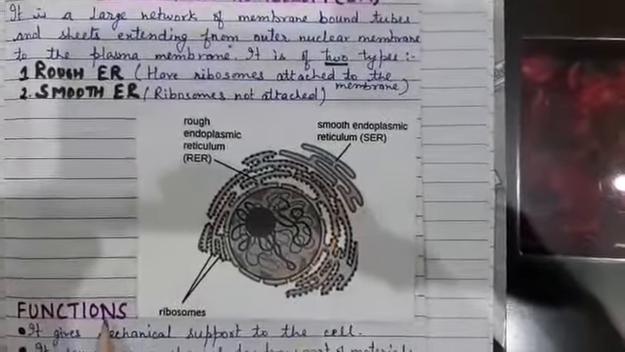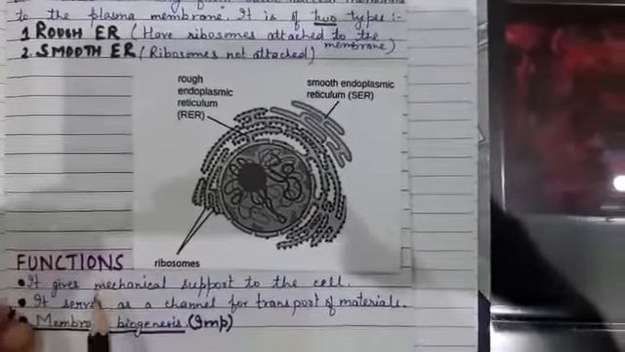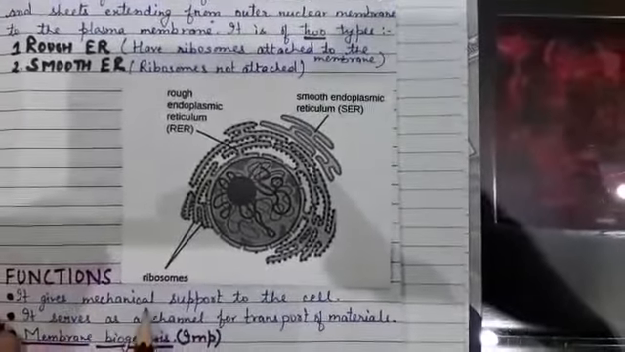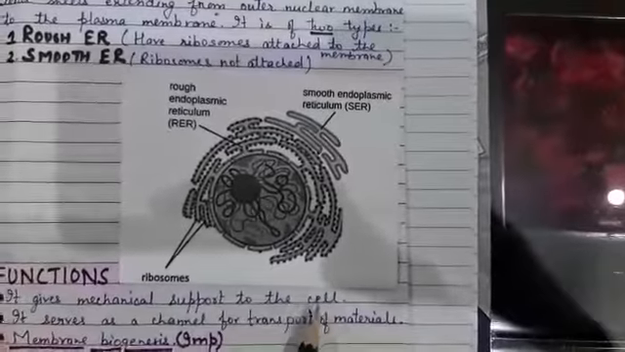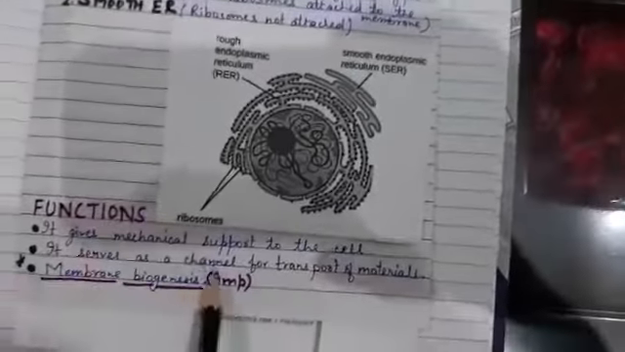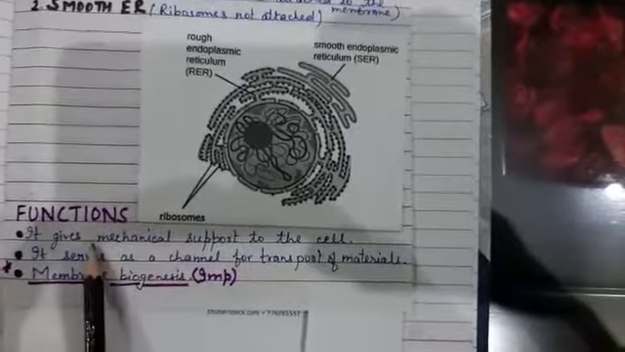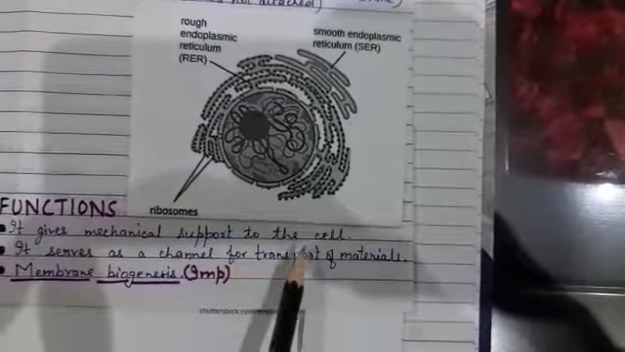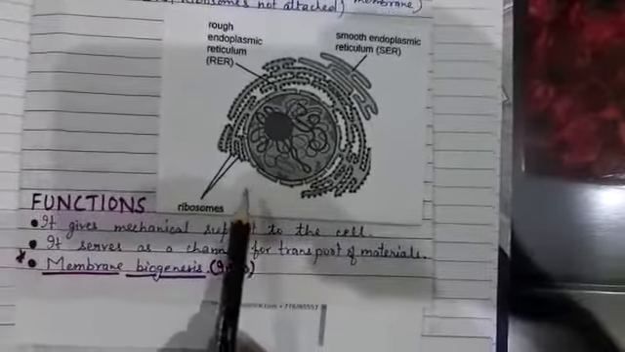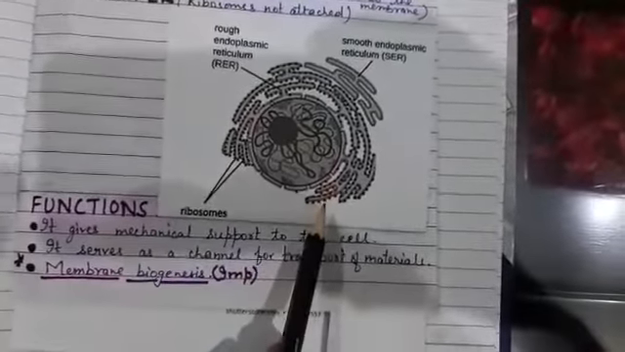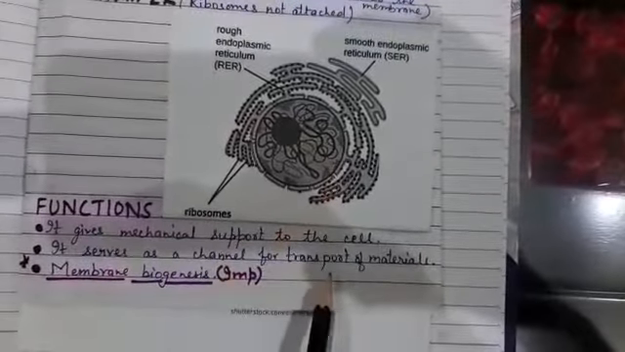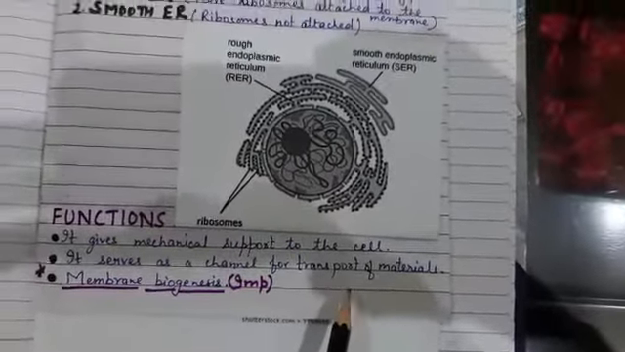Now, what are the functions of the endoplasmic reticulum? The first function is that it gives mechanical support to the cell. It gives a structural framework to the cell, and it serves as a channel for the transport of materials.